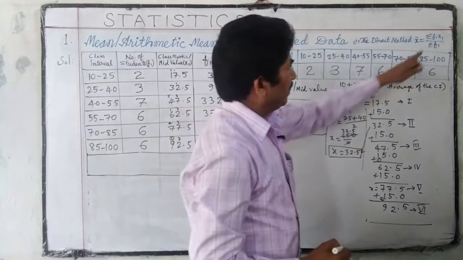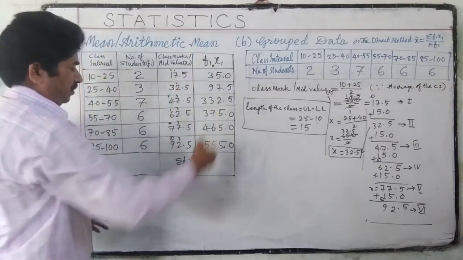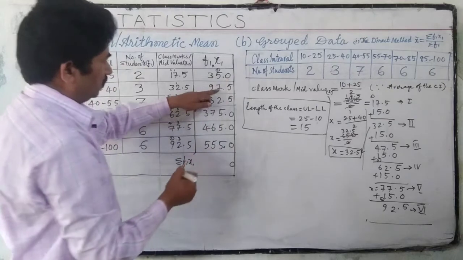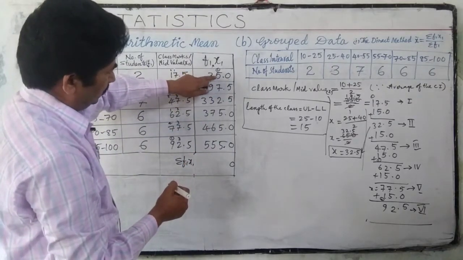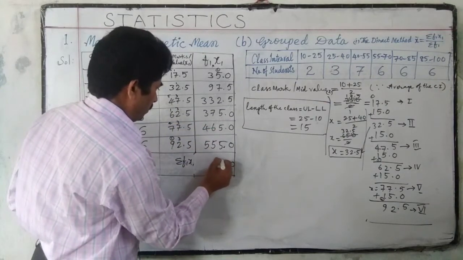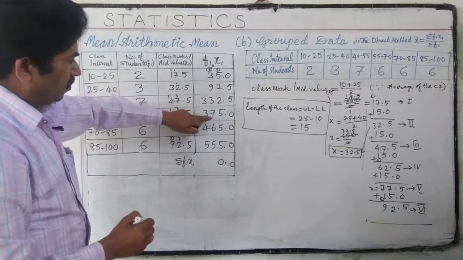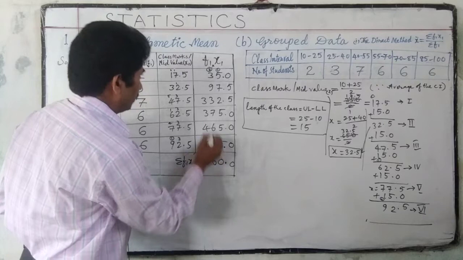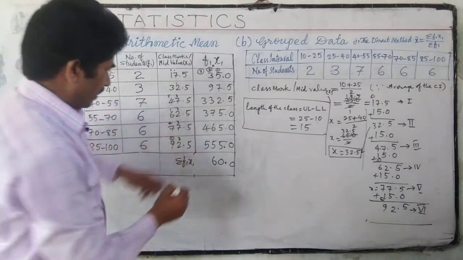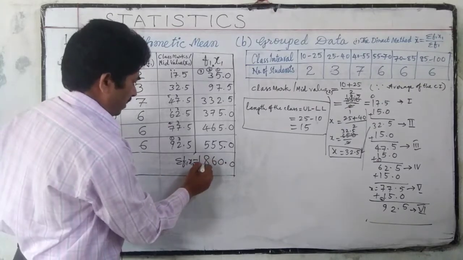Now we have to add to get sigma f1 x1. Sigma f1 x1 means the summation of these values. Sigma f1 x1 is equal to 1860.